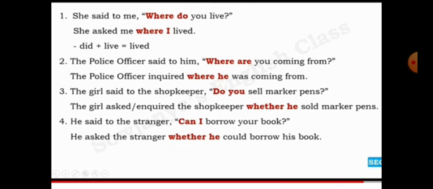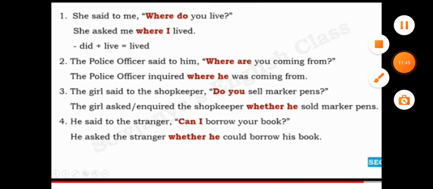The girl said to the shopkeeper, "Do you sell marker pens?" The girl asked, or inquired of, the shopkeeper whether he sold marker pens. He said to the stranger, "Can I borrow your book?" He asked the stranger whether he could borrow his book.